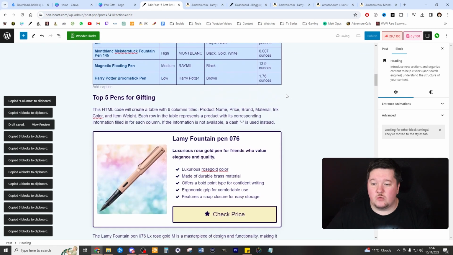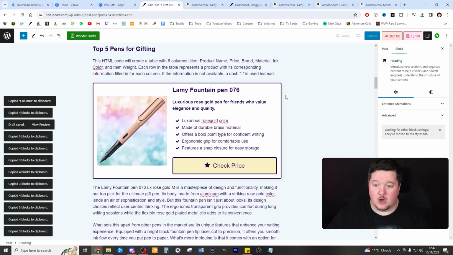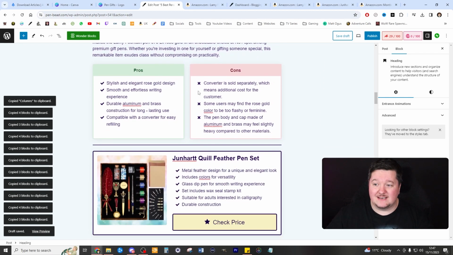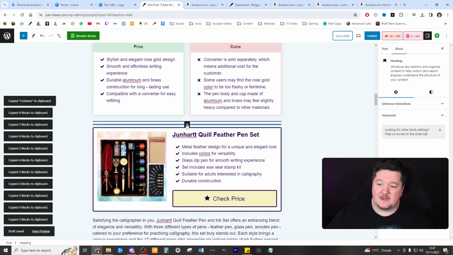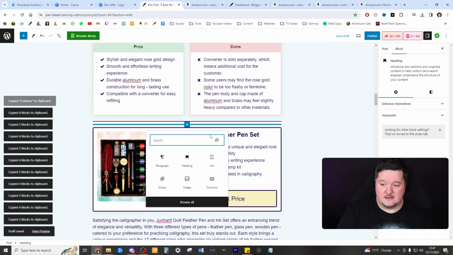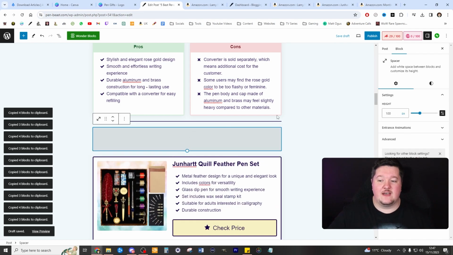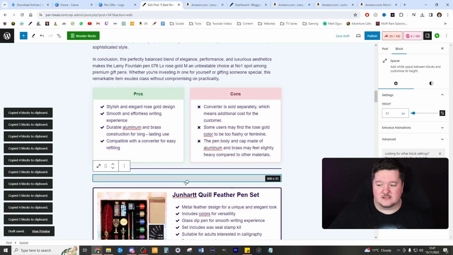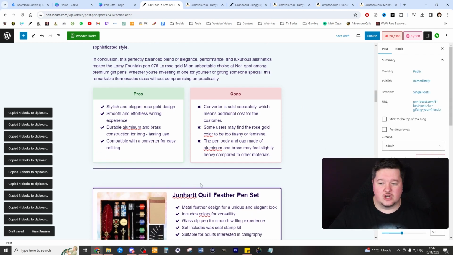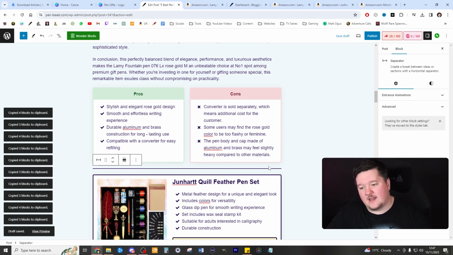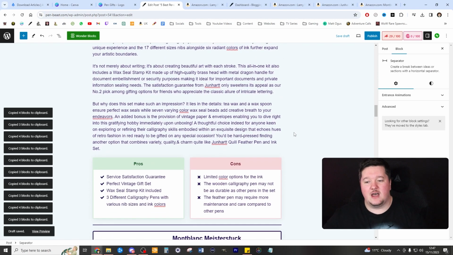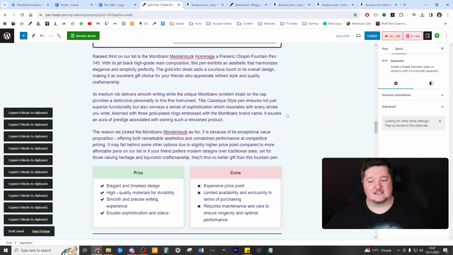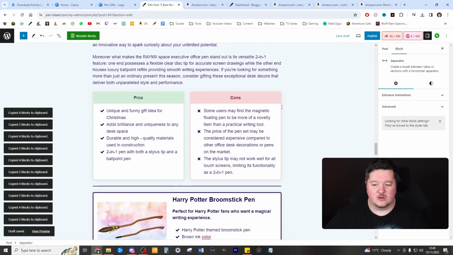Okay, fantastic. So now we actually have a really nice looking blog. As you can see, I've added the pros and cons in for all of these. You've got a nice separator, so it clearly separates these. If you want to create more space, you could just add a spacer like so, and that would add a spacer as well. It creates quite a lot of scrolling, so maybe go down to like a 32, and that would show that there's a space there if you wanted that. I'm not going to do that personally, but I think that looks really, really good the way it's looking right there. Looks really clean.